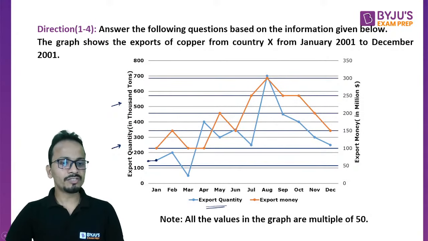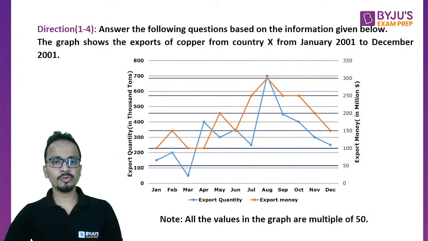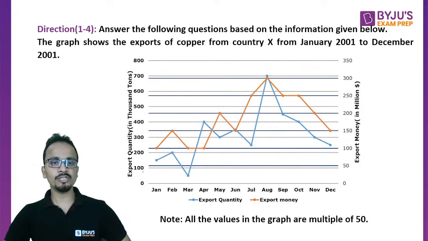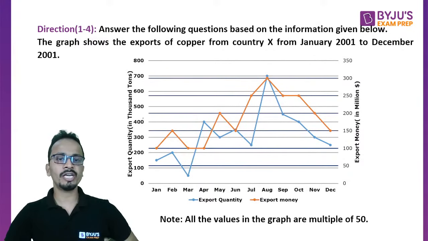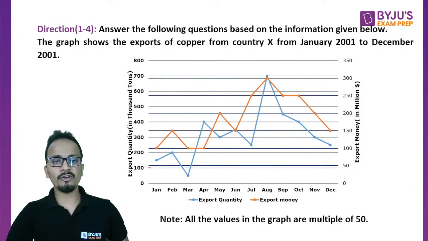Now on the left vertical axis, you can see the values are written 0, 100, 200, 300, 400 and so on. And these values are written in front of the gray lines. Okay, so these are the gray lines that I'm talking about. So 100, 200, I'm marking it with the red color, and then 300, 400, 500, 600.